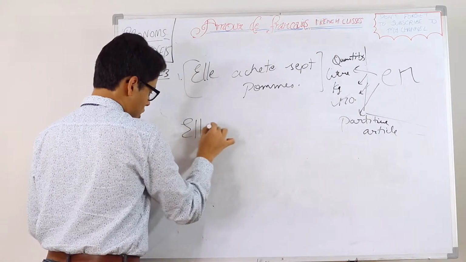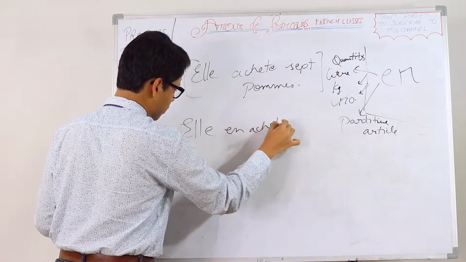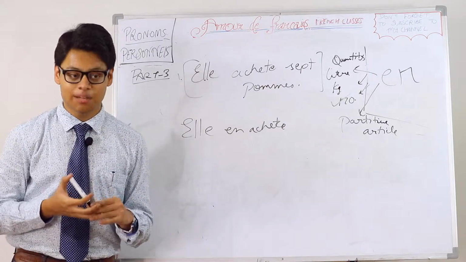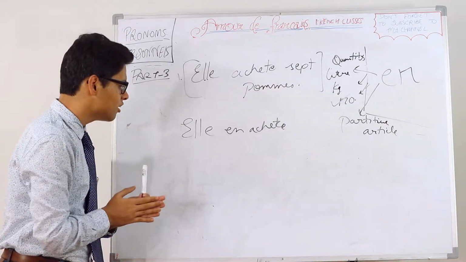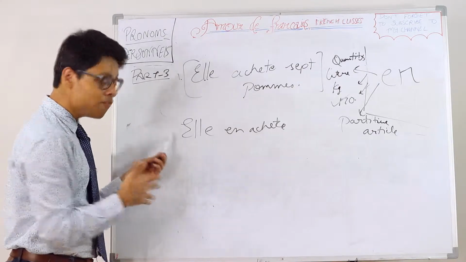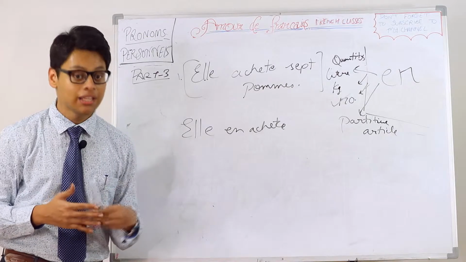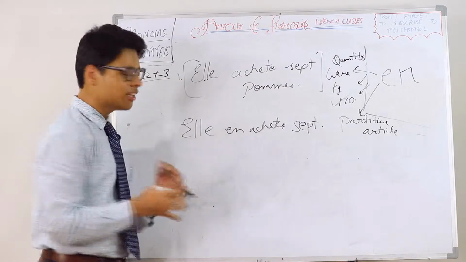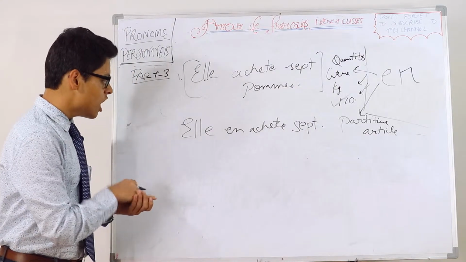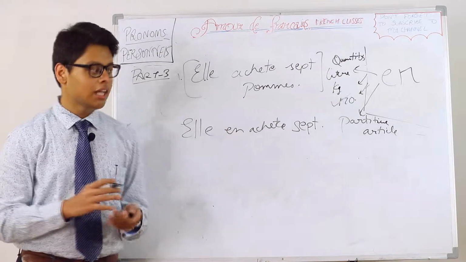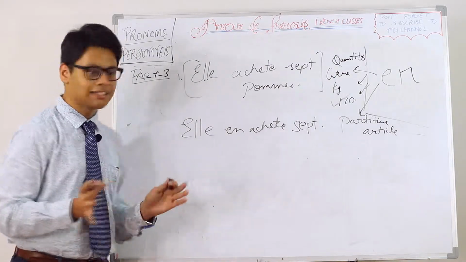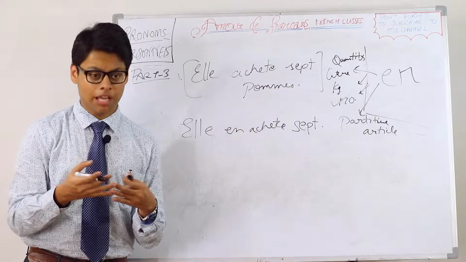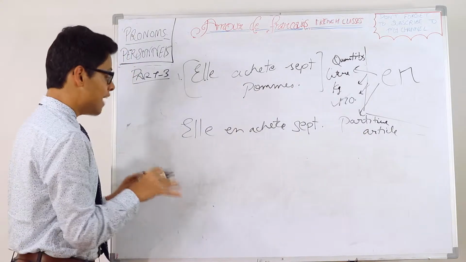So, elle en achète. But still, the sentence is incomplete. You're saying elle en achète, but does it clarify how many apples she bought? It doesn't. So you need to mention the number. Elle en achète 7. She buys 7 of them. If 7 is removed, she buys them. And the actual sentence is elle achète 7 pommes. Where is the 7? It's not there. Can it disappear? No, it can't. So, elle en achète 7.